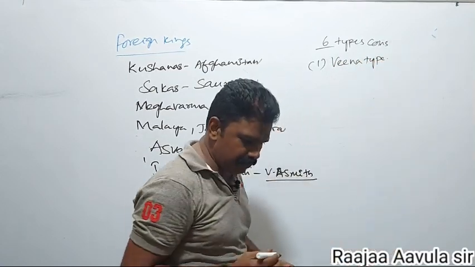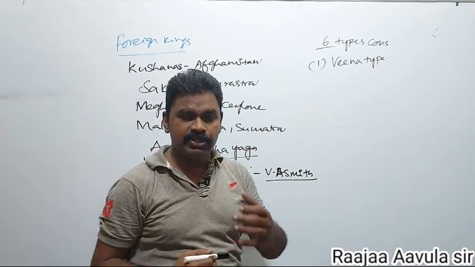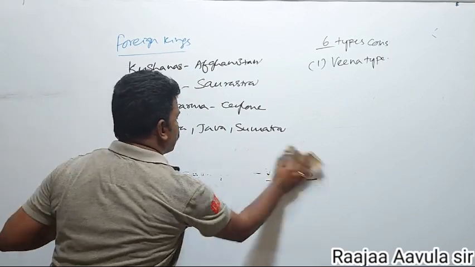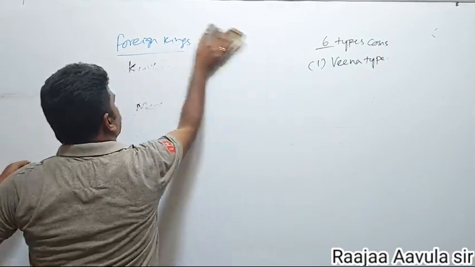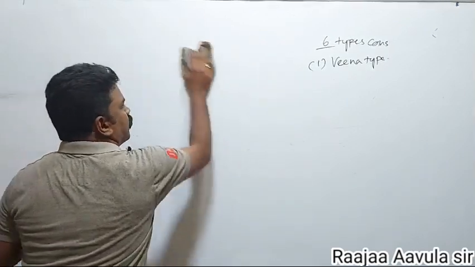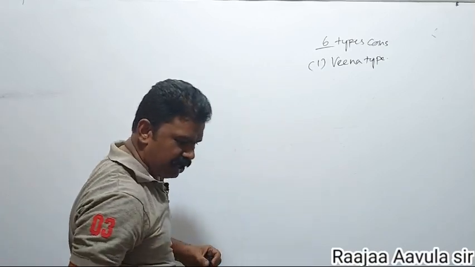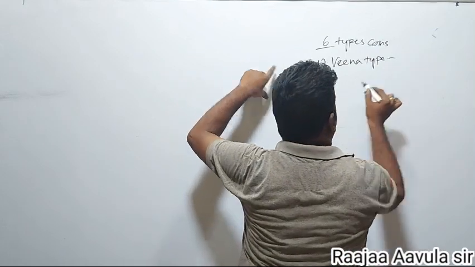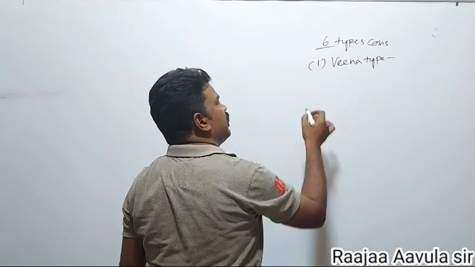He struck his image as if he was playing the Veena. Based on this first coin, we can consider that he was a very good Veena player, an expert in playing the Veena.